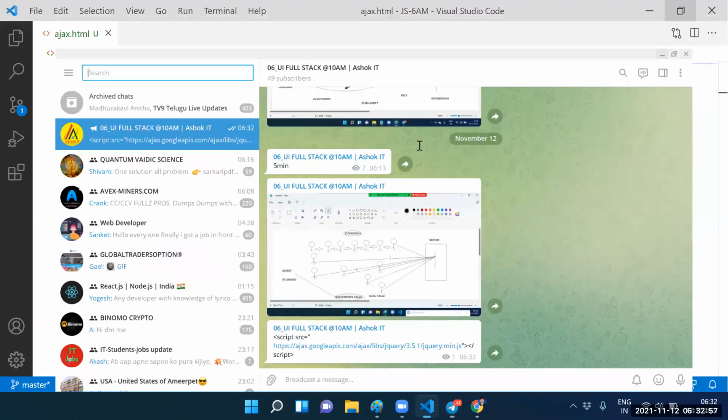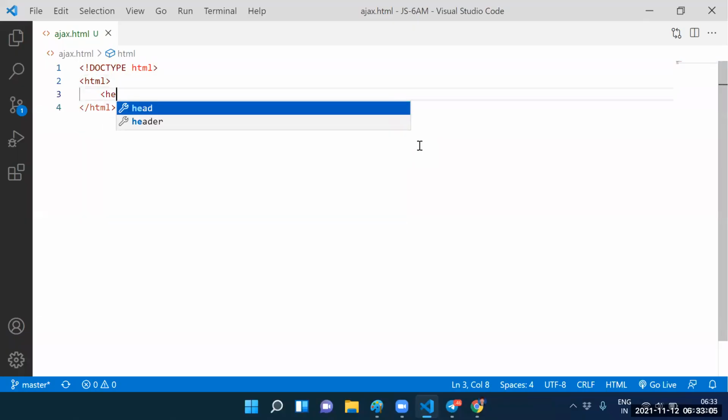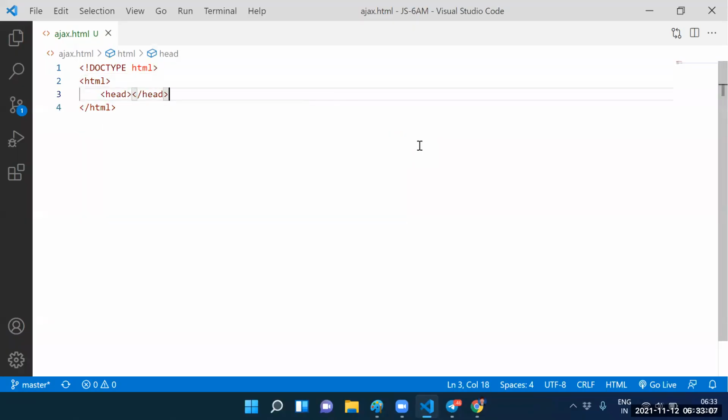Shravan, are you there now? Shravan, what is the doc type? Not doc type, HTML. Praveen, who is the root element? HTML. HTML divided into how many sections? Two sections. Head section. Next one is the body section. Here itself we have the head section. Second one, here itself we have the body section. Two sections we have here. Okay, now fine. Next one.